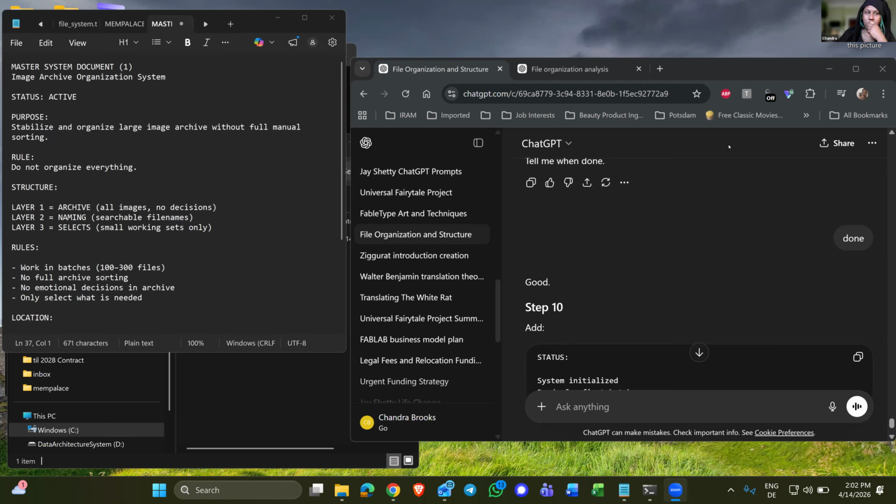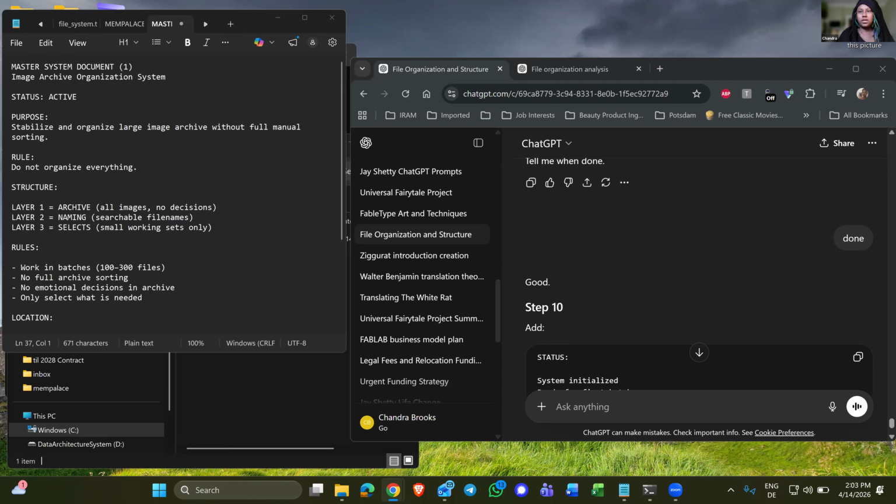So now I'm going through each of the, I don't know, 6 or 7 file organization sessions, and I'm running an analysis of each session for pros and cons. And I think I'm also going to see if I can sort them for lists of PowerShell and terminal commands. So I can see how that's going. But right now, I'm in the sixth step of creating a master system document.